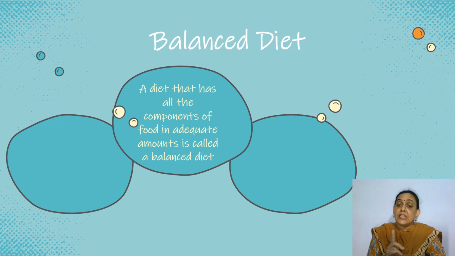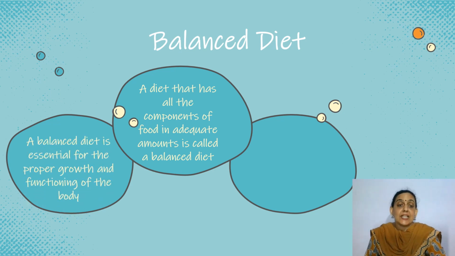So I need to have each and every component in the adequate or the right amount. Then it is called a balanced diet. A balanced diet is essential for the proper growth and functioning of the body. As I said, the right amount, when you will take in the right amount, the right job will be done, and I will be healthy and my body will grow properly.